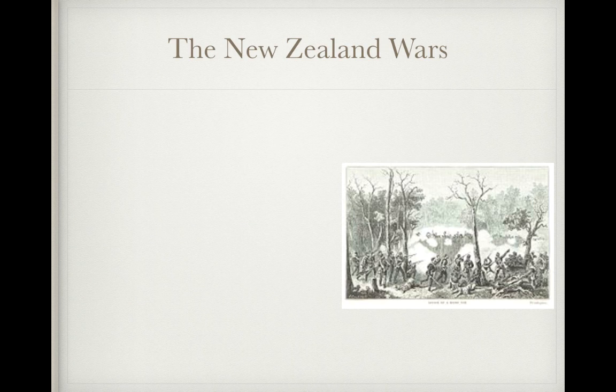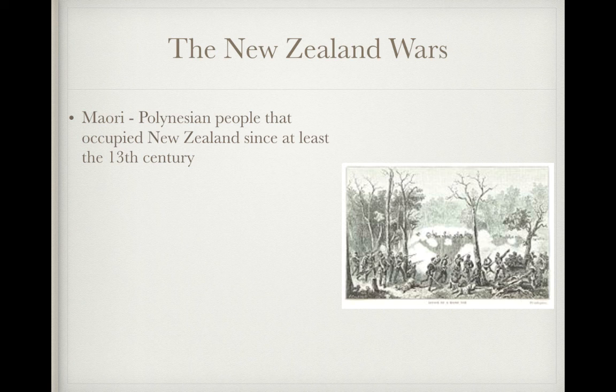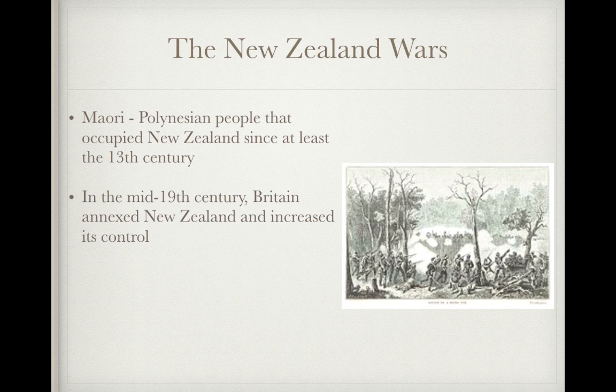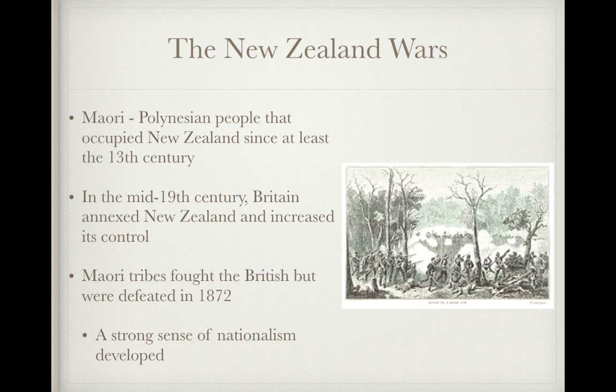In New Zealand, we have a series of wars led by the Maori people, who were Polynesian people that occupied New Zealand since at least the 13th century. So they've been there since at least the 1200s. And in the mid-19th century, the mid-1800s, Britain will annex New Zealand and increase its control over the territory. The Maori tribes will fight the British, but they will be defeated in 1872. However, we'll see a strong sense of nationalism develop among the Maori people.